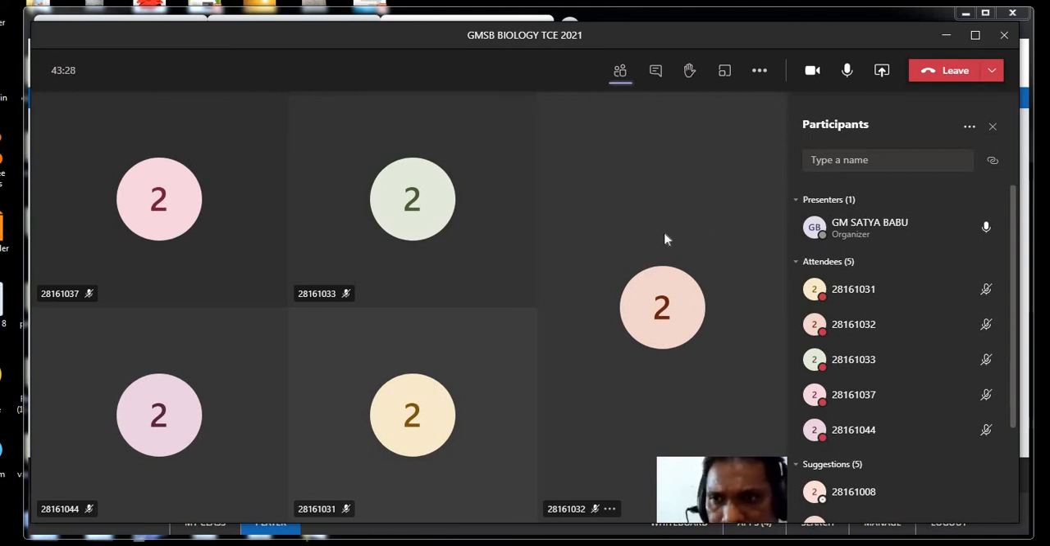Same like light reactions, dark reactions are also explained under 3 heads. First one is the carboxylation phase, second one is the reduction phase, third one is the regeneration phase. The first one is the carboxylation phase.